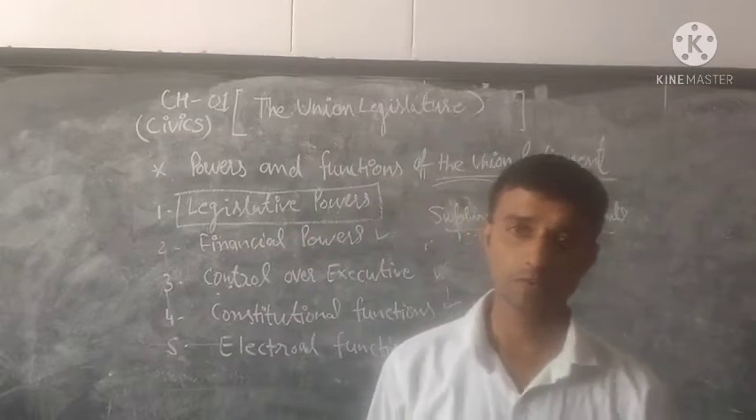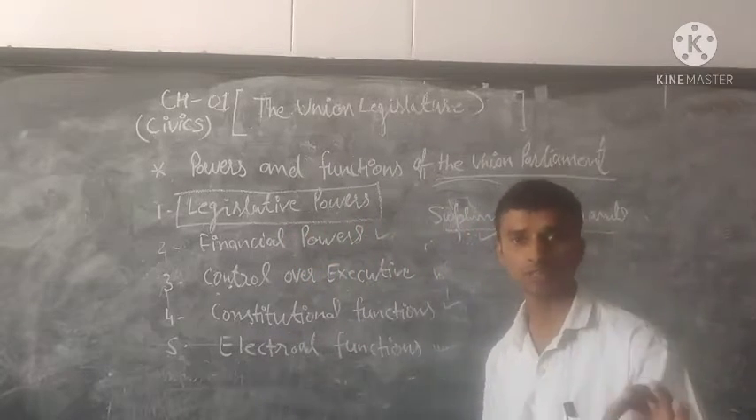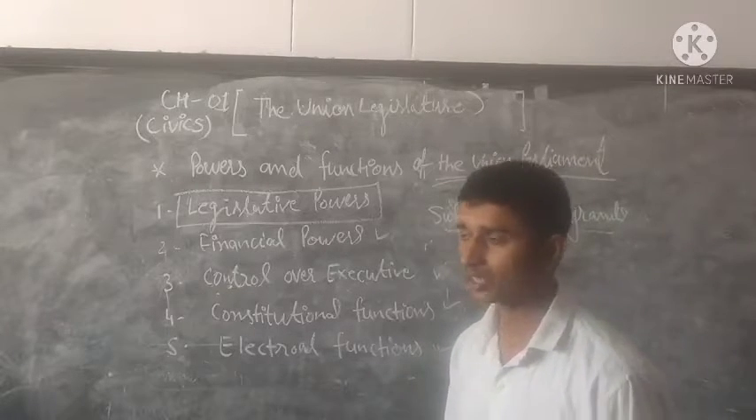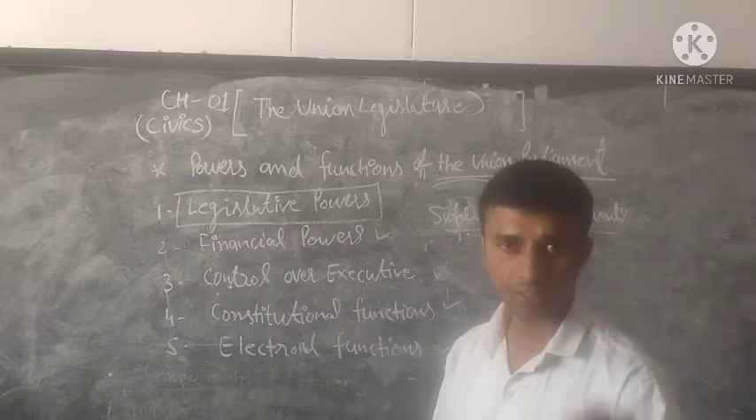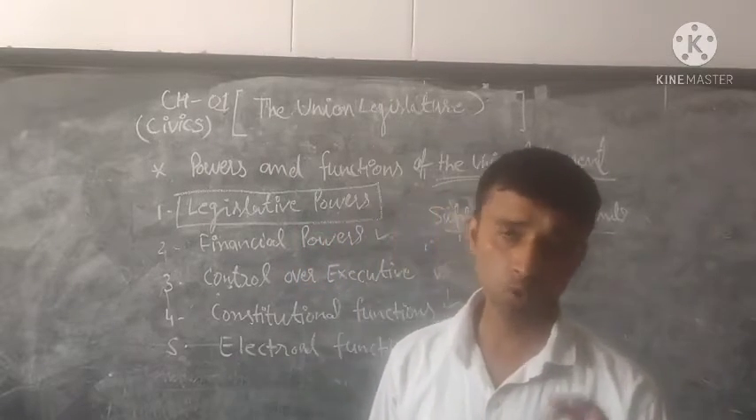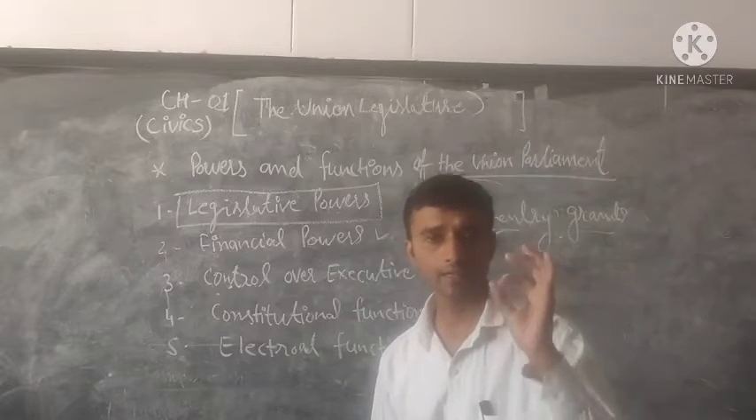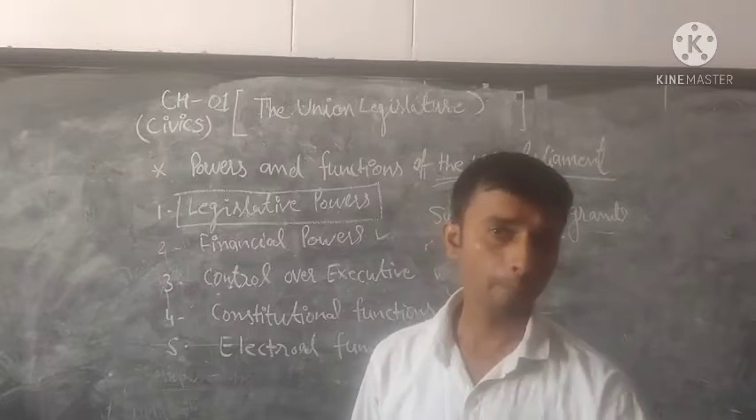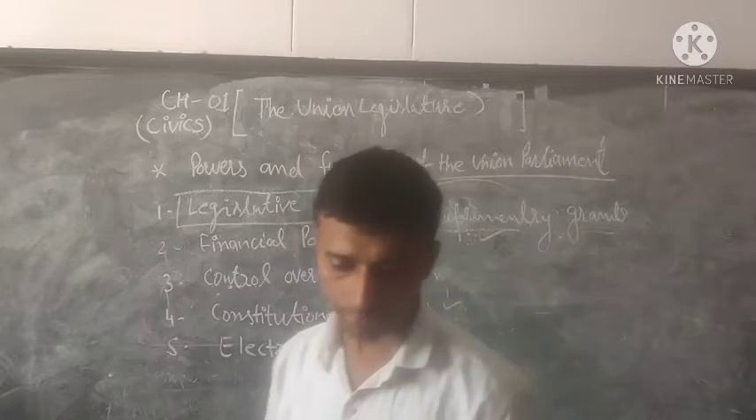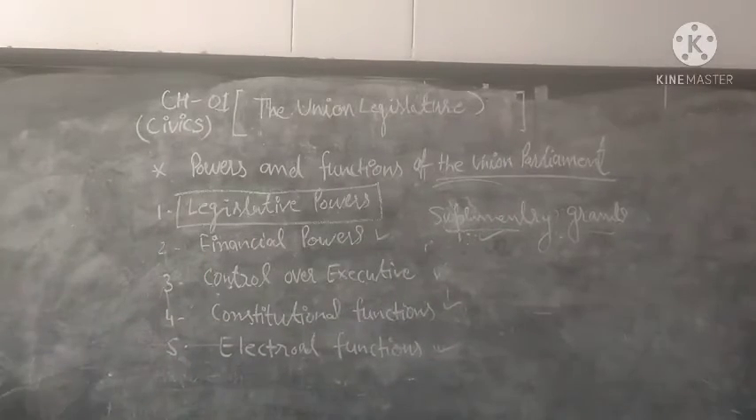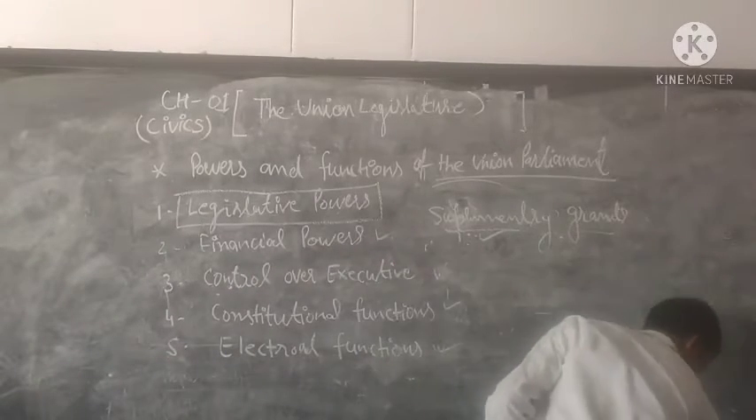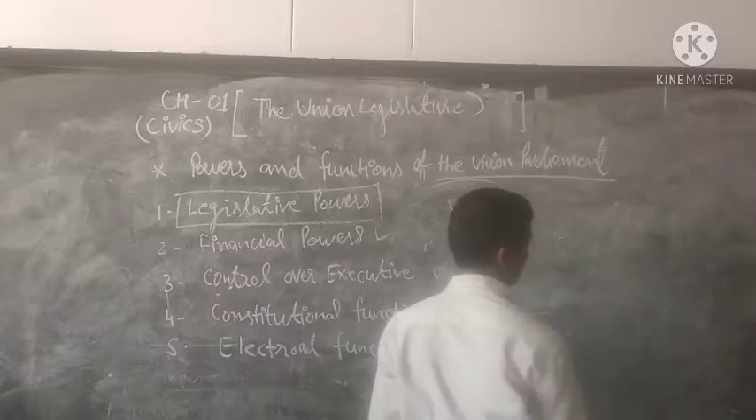There are three important powers. First, financial power: the budget for the nation, like income and expenditure, is approved by the Parliament. Salaries of MPs and ministers are also determined by the Parliament from time to time, and supplementary grants are also approved by the Parliament in case of insufficient budget. So these are the three important points for the financial power of the Parliament.